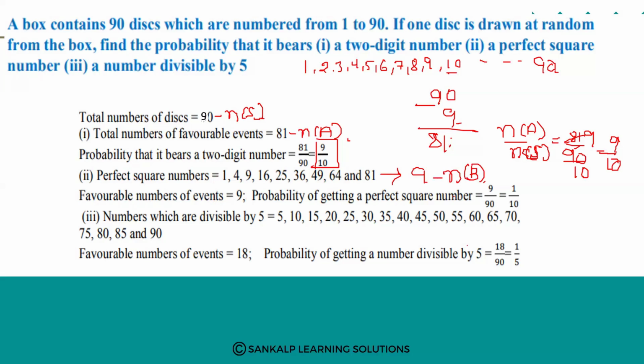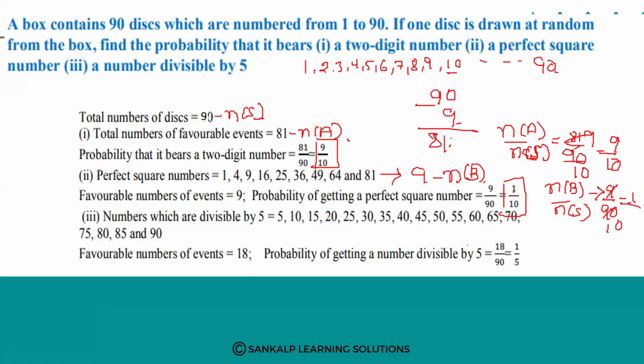Then the probability of getting a perfect square number is n of B divided by n of S. n of B is 9 and n of S is 90. So 1 divided by 10 is the probability of getting a perfect square number.